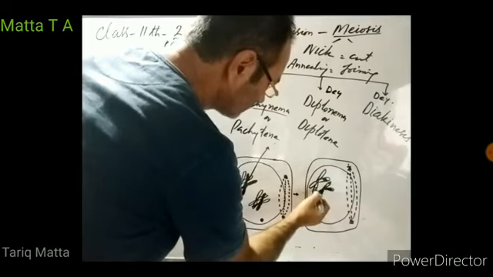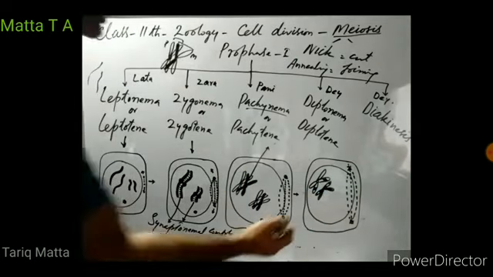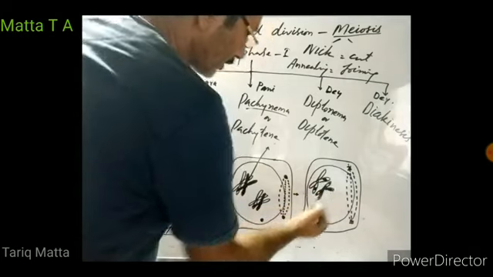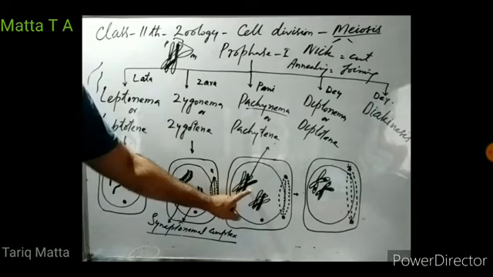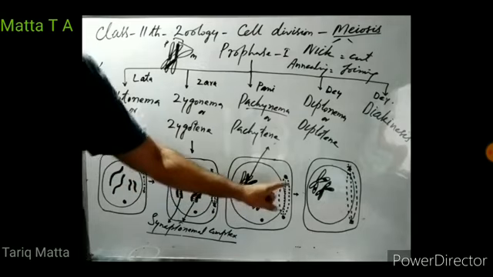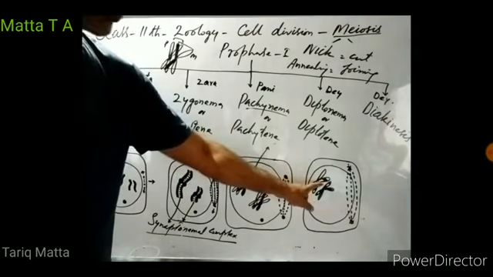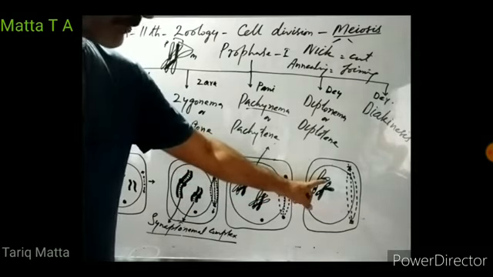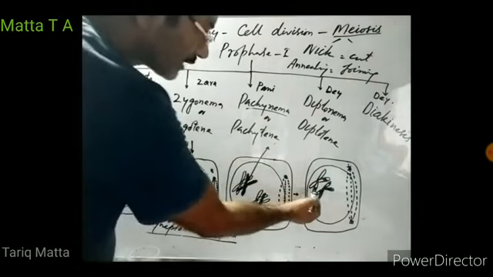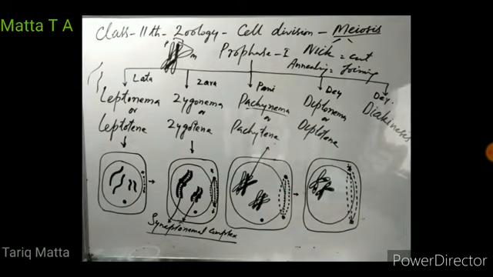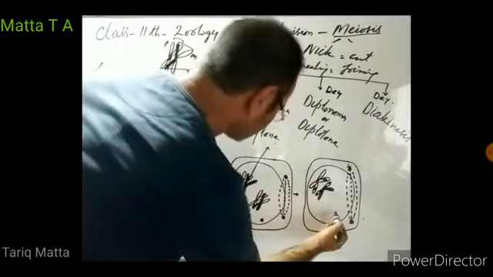And in this diagram, I am showing you the segments of chromosomes which have been exchanged. So in the beginning, we had an unshaded chromosome and a shaded chromosome. Now, as the crossing over occurred, a segment of this shaded chromosome is transferred to this unshaded chromosome, and the reciprocal segment of this unshaded chromosome is transferred to this shaded chromosome. So this diagram represents the exchange of gene segments. It shows the result of crossing over.